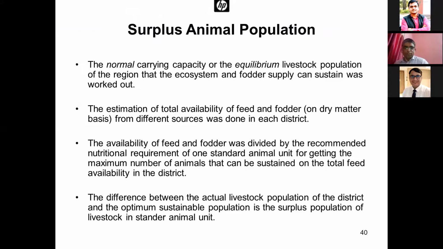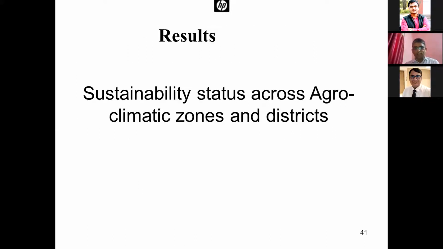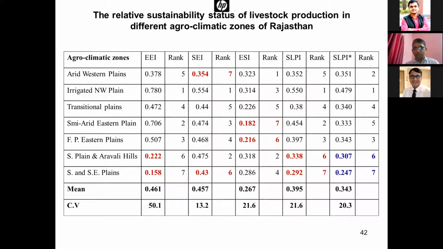So how did we calculate the surplus animal population? We calculated the carrying capacity, based on which we determined how many livestock can be sustained, and how many are the actual population of livestock, and then we subtracted the optimum number of population from the actual number of population. That will give the surplus population. These are the results, but actually I won't discuss them, they have no relevance here.